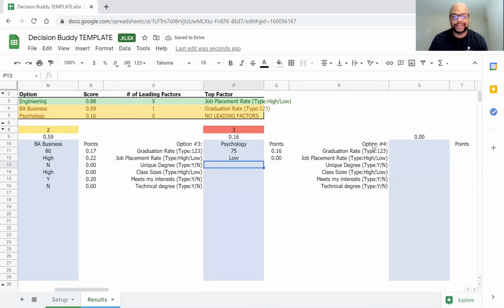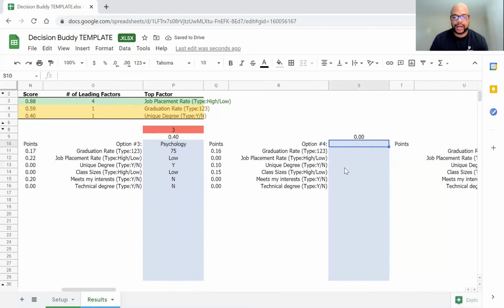Now I know that that's not necessarily accurate for psychology, but we'll say no just for the interest of what we're doing here. Unique degree, let's say yes, based on the type of psychology degree that we're getting or type of specialization that we're going into. Class size, we'll call that one low. Meets my interest, maybe not necessarily, and it's not a technical degree.